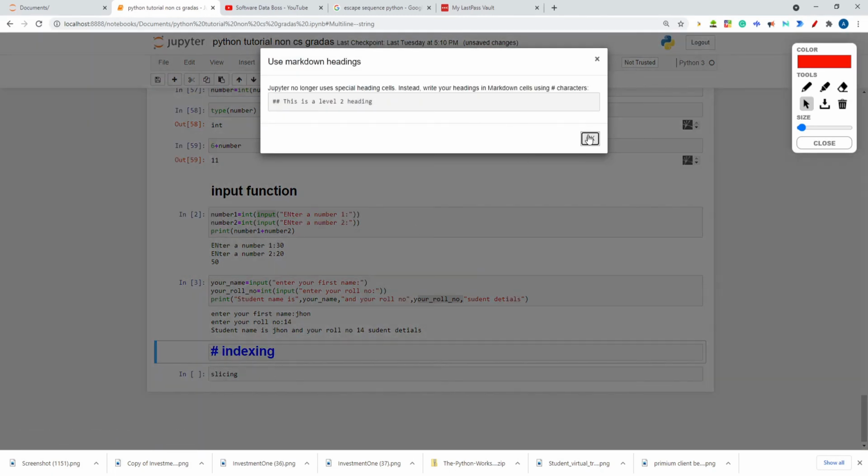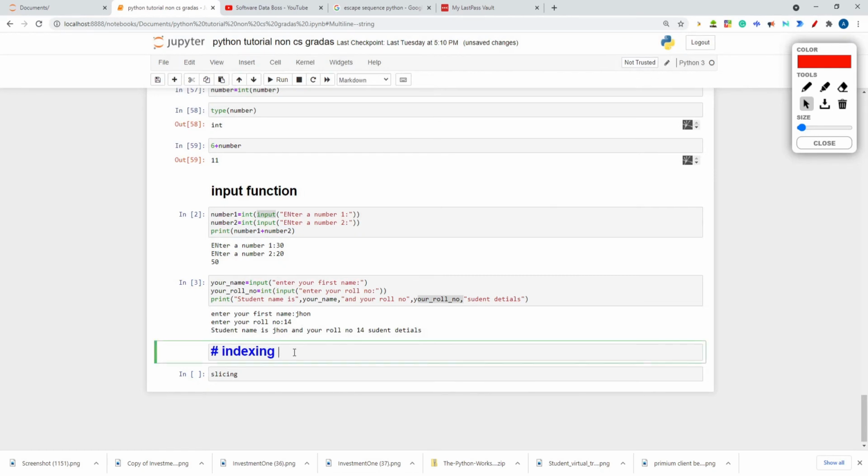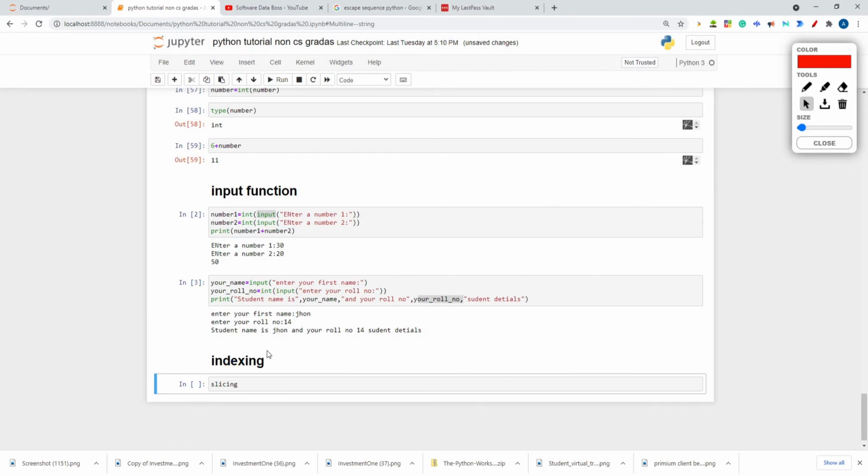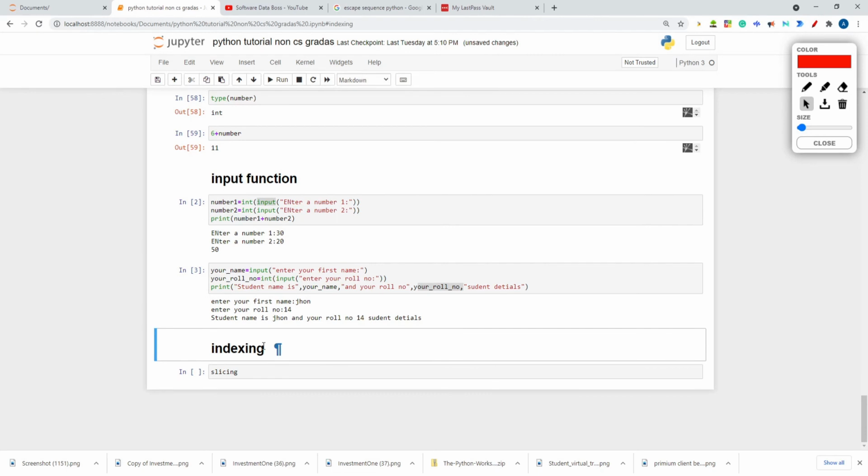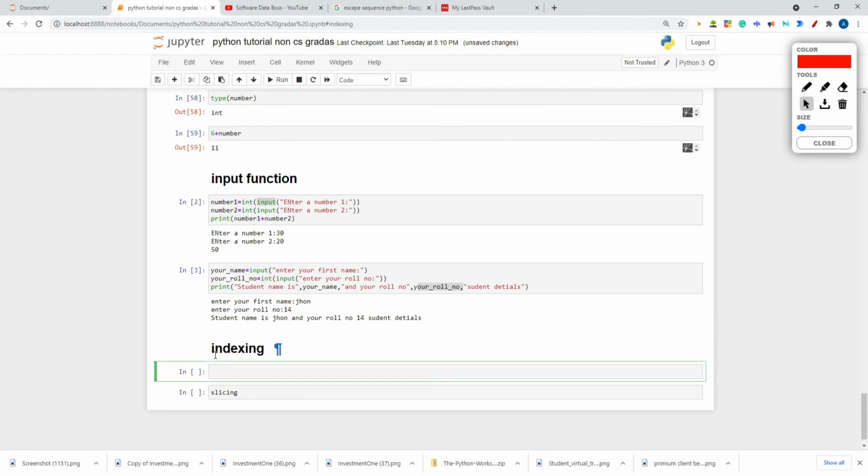Heading: indexing. So let's take name is equal to John.